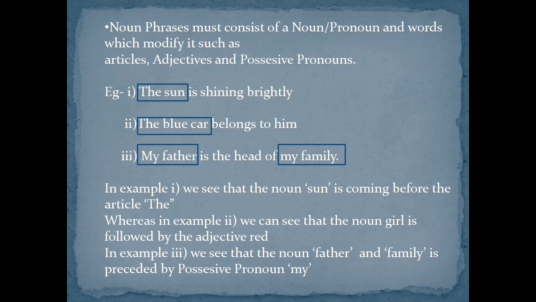The blue car belongs to him. Car is the noun here, but when you use the adjective blue in front of it, it becomes a noun phrase. My father is the head of my family. The nouns here are father and family, but when we use the possessive pronoun my in front of it, it becomes a noun phrase. So the modifiers can be articles, adjectives, or even possessive pronouns.